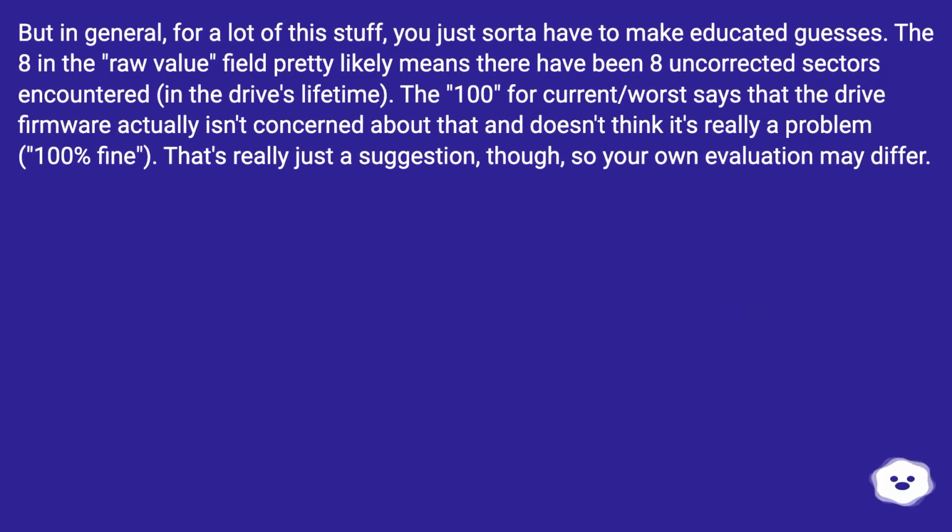But in general, for a lot of this stuff, you just sort of have to make educated guesses. The 8 in the raw value field pretty likely means there have been 8 uncorrected sectors encountered in the drive's lifetime. The 104 current/worst says that the drive firmware actually isn't concerned about that and doesn't think it's really a problem, 100% fine. That's really just a suggestion, though, so your own evaluation may differ.